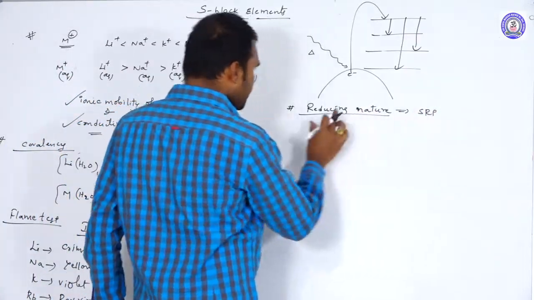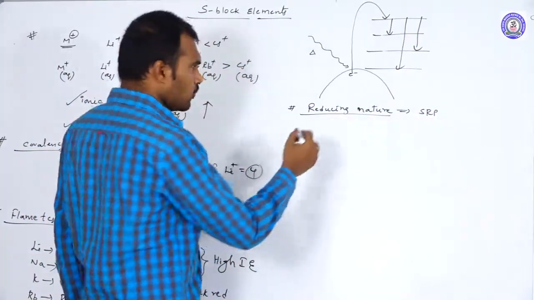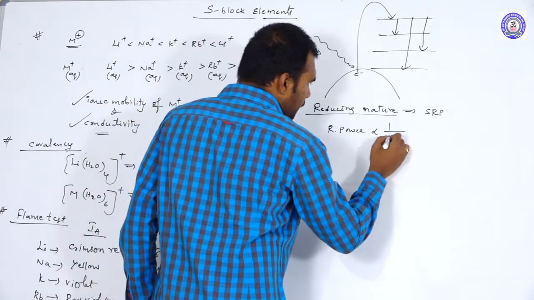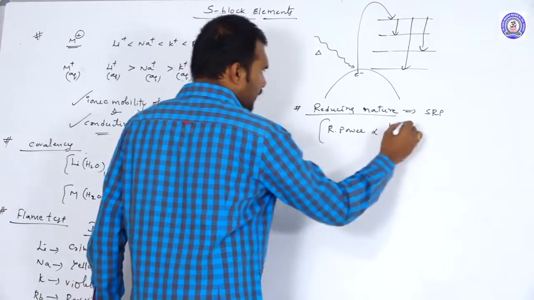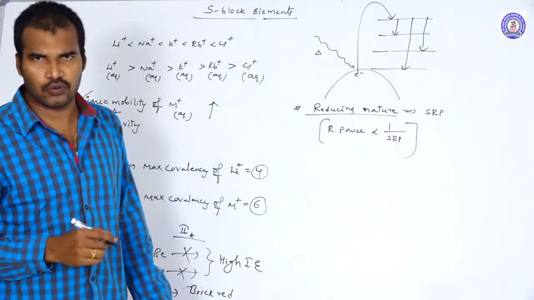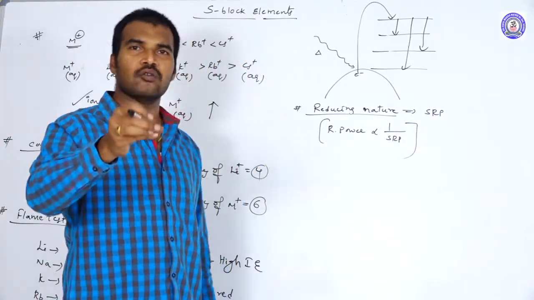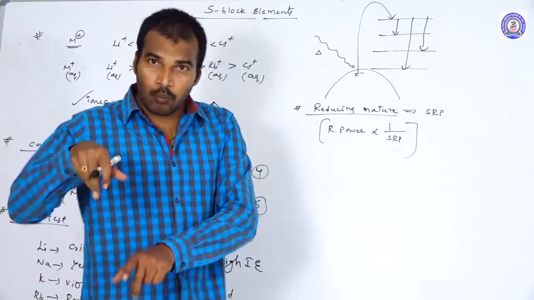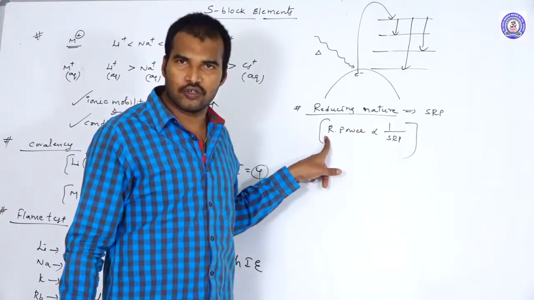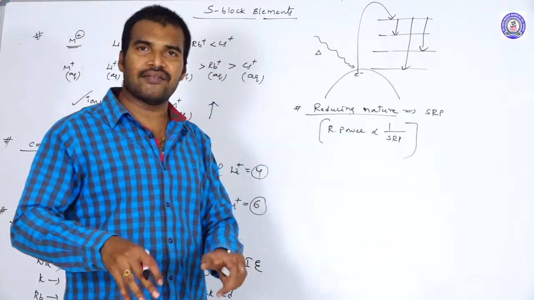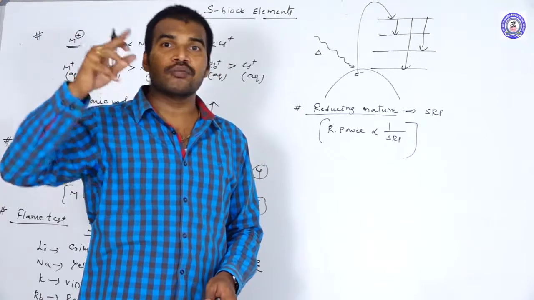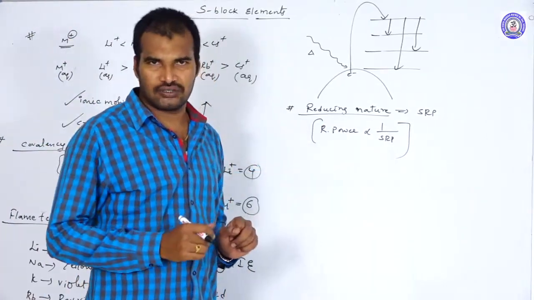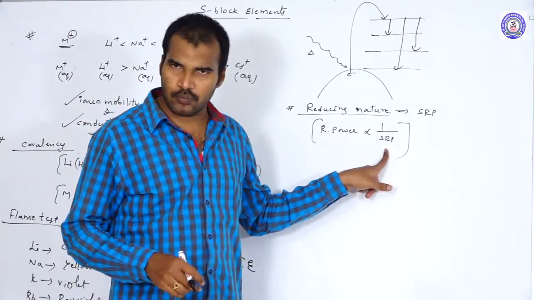And what is the relation between the reducing power and the SRP value? Always the reducing power is inversely proportional to the SRP value. Reducing nature of the element is inversely proportional to what? SRP value. That means the metal whose SRP value is more negative, meaning the least value, will act as a strong reducing agent. And the metal whose SRP value is less negative, meaning higher, acts as a less reducing agent.